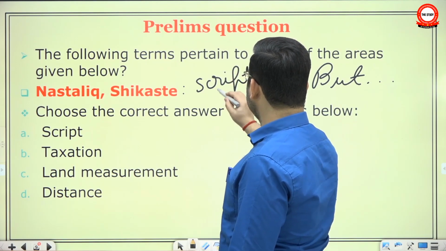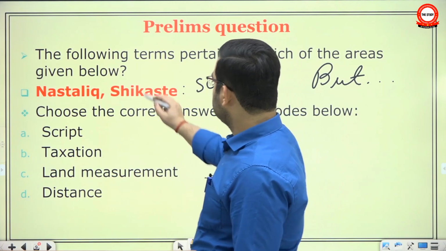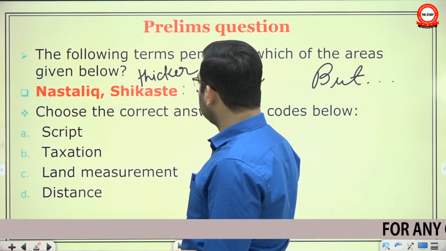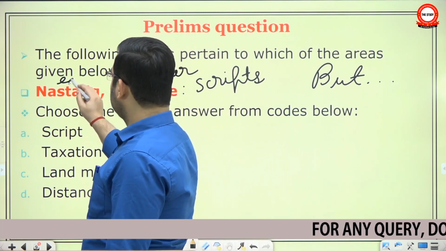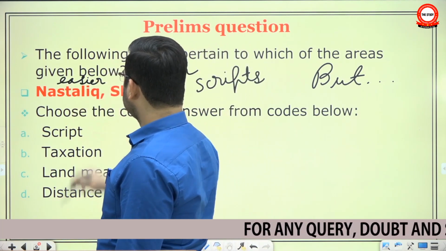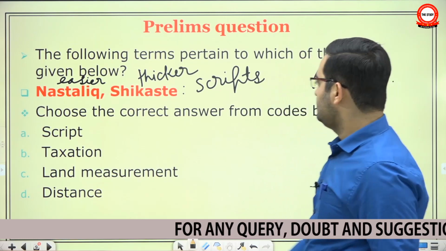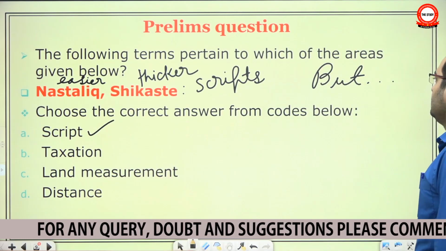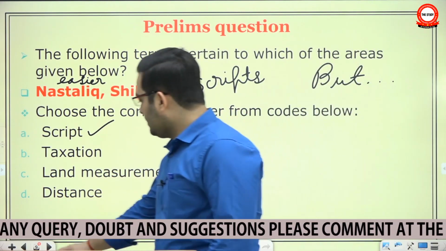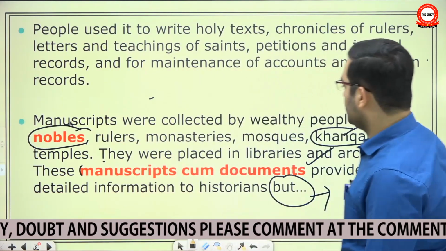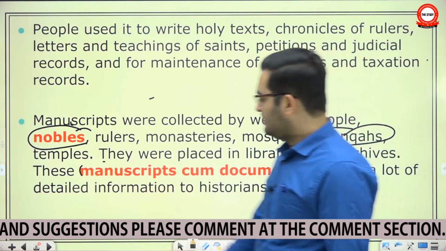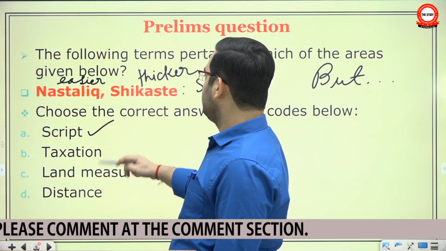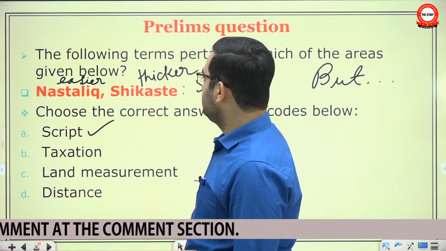Scripts for writing Persian as well as Arabic. This one is slightly thicker writing, so it's rather difficult to read, and this one is easier to read. So the answer is it pertains to script. These are two scripts to write Persian and Arabic. Now here we had said that they give a lot of information to the historians, but, and here I said that out of two scripts for writing Persian and Arabic, Shikaste is thicker and Nastalik is easier.